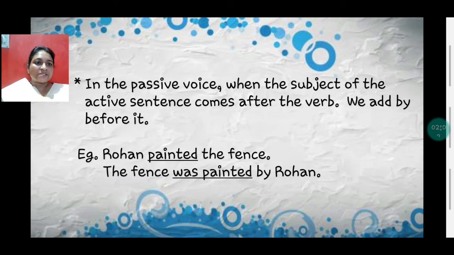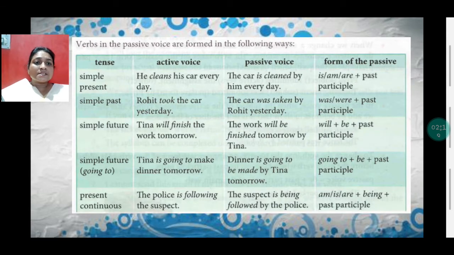In the passive voice, when the subject of the active sentence comes after the verb, we add by before it. Rohan painted the fence. The fence was painted by Rohan. This table is very important because in this we'll be learning how there is a change in verb from active to passive. And if you have learned this, you will be able to do any sort of active to passive sentences.